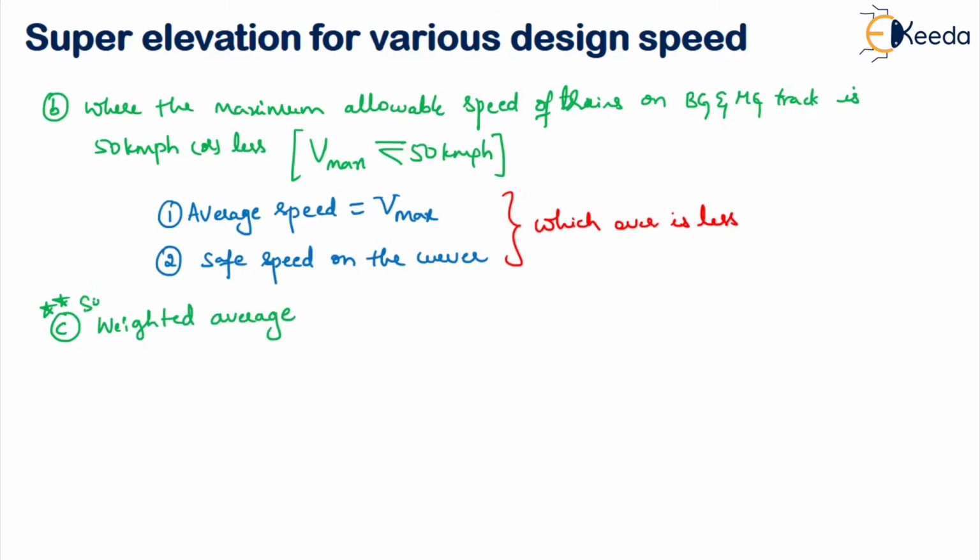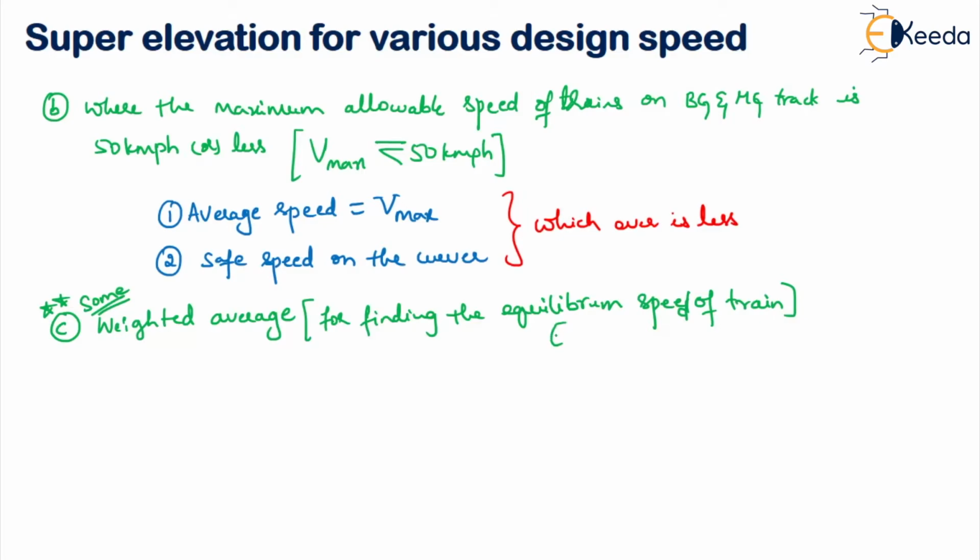So on some railways, we will consider the weighted average technique for finding out the equilibrium speed of the train. Now why is this used? For finding the equilibrium speed of train. Now what does that formula say? Your equilibrium speed. So let me call the equilibrium speed as ES, just for short form.